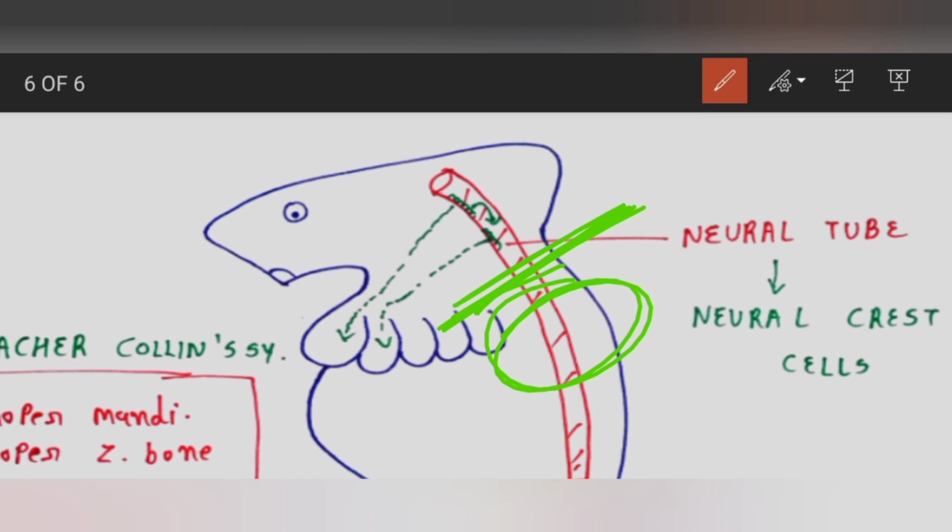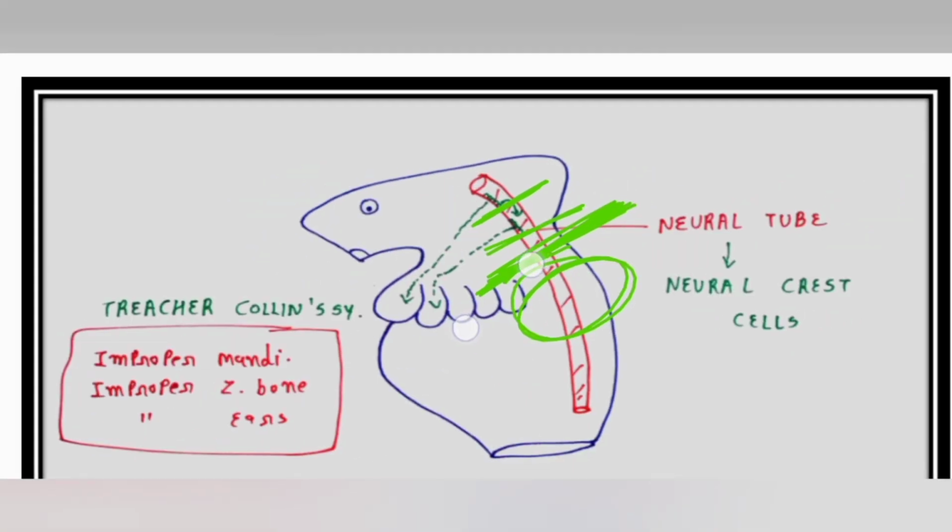So when the first pharyngeal arch formation is complete, this much of the central nervous system is developed. When the second pharyngeal arch formation is complete, that much of the central nervous system is completed. When the third pharyngeal arch is formed, this much central nervous system is formed. After that the migration still continues towards the fourth and sixth pharyngeal arches, and at the end of development we get our completely developed central nervous system and completely developed pharyngeal arches.